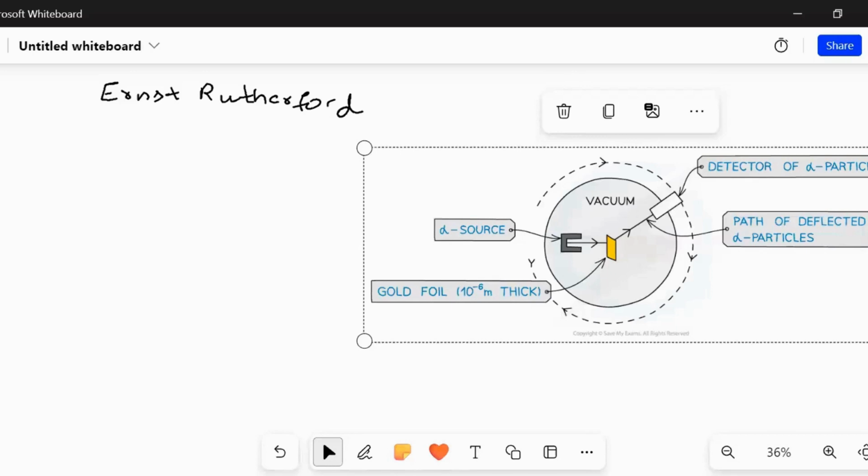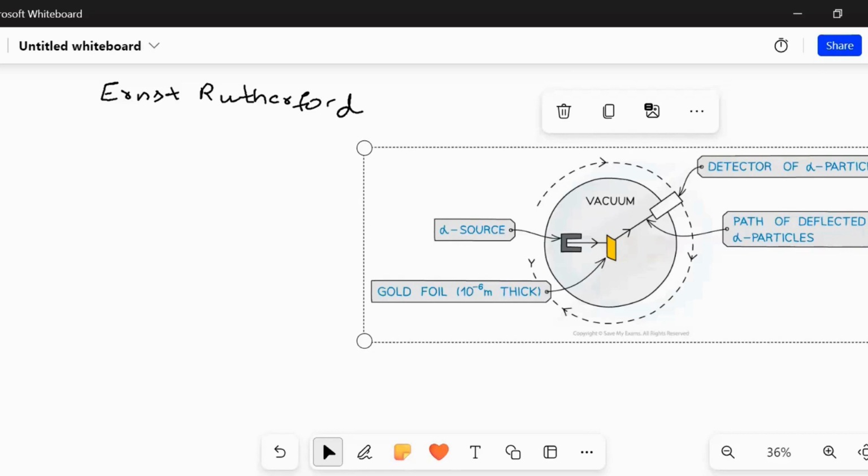Sir, why does he use a gold foil? Why not any other material? The main intention is that he felt gold was a better reflector. Another main thing is that he wanted a material up to a micrometer thickness.